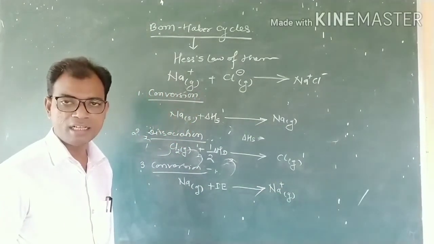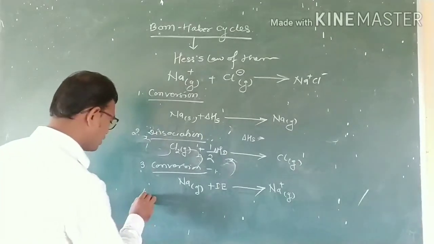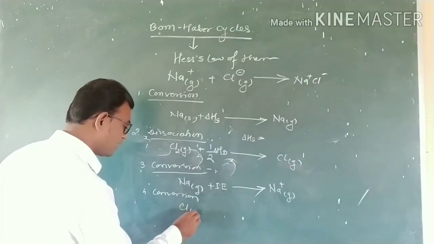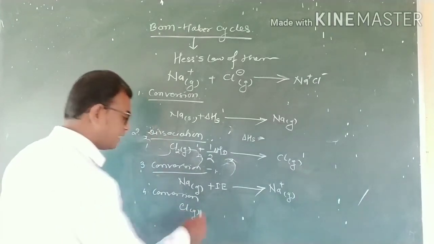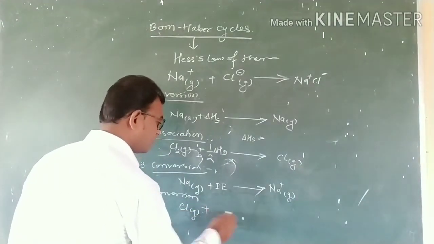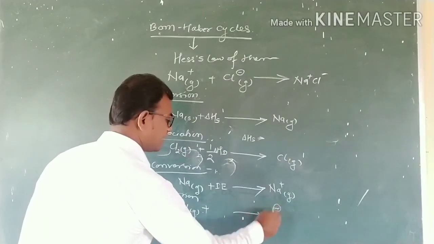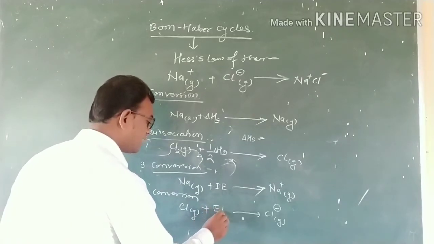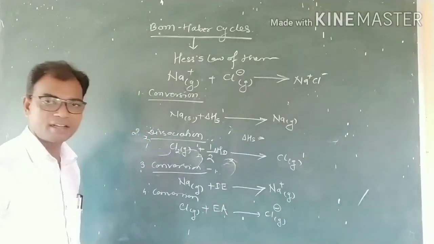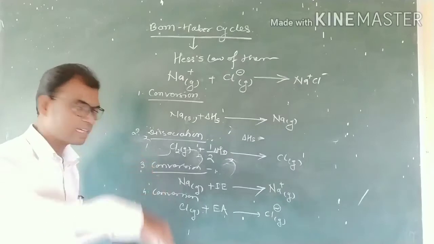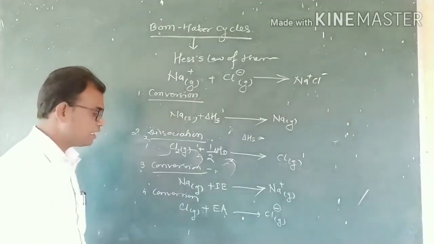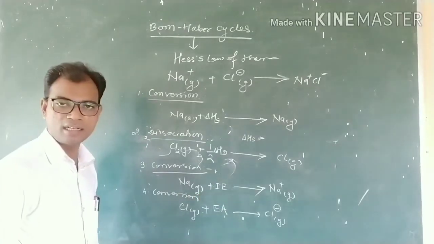Then the fourth step is the conversion of the chlorine atom into Cl negative in a gaseous state by providing extra energy. That means one electron is added. That is the electron affinity. Here I is the ionization energy.